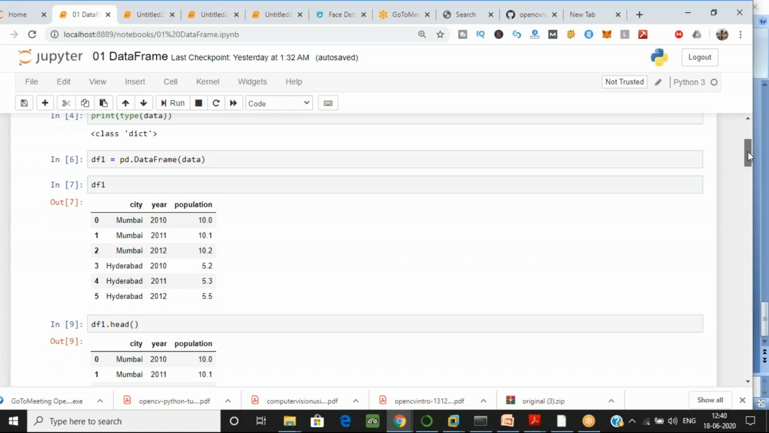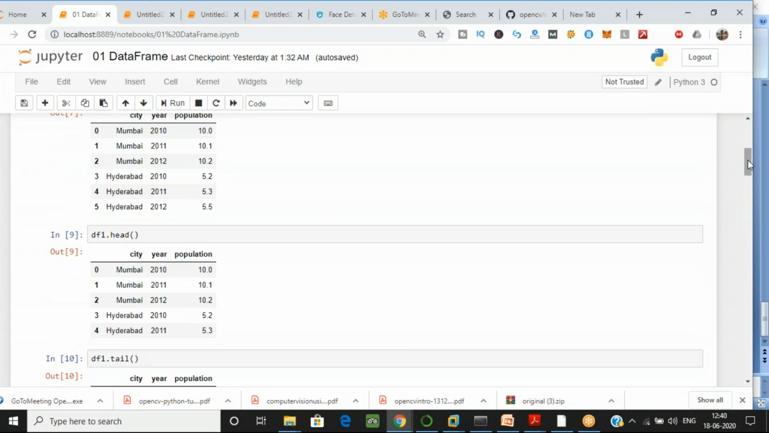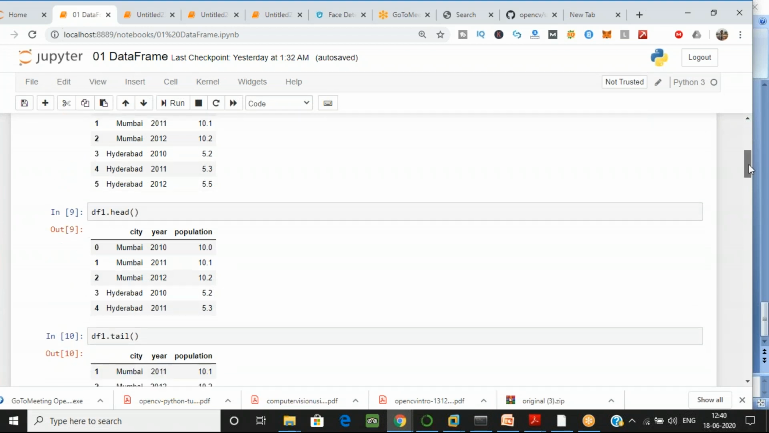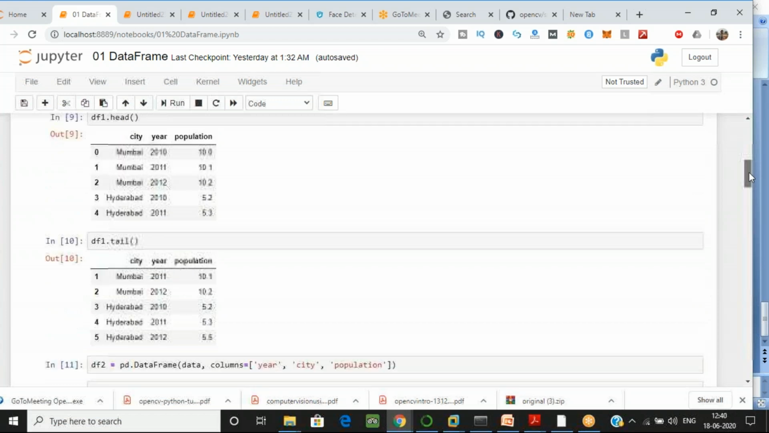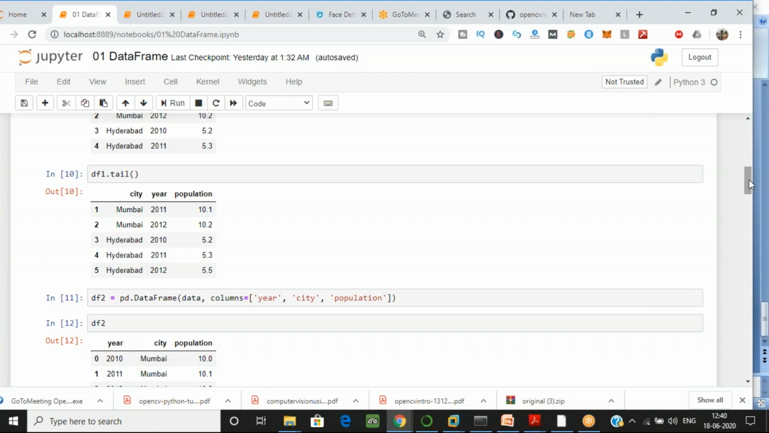Now I have applied the head option. Now you know why we have used head and tail, so I don't need to repeat why we are using head and tail to see the top 5 and the last 5 values, right? Now I also told you about my column names. As you can see over here, the column names I have are city, year, population, which I have created. But now I want my column names to be first year, then city, then population.